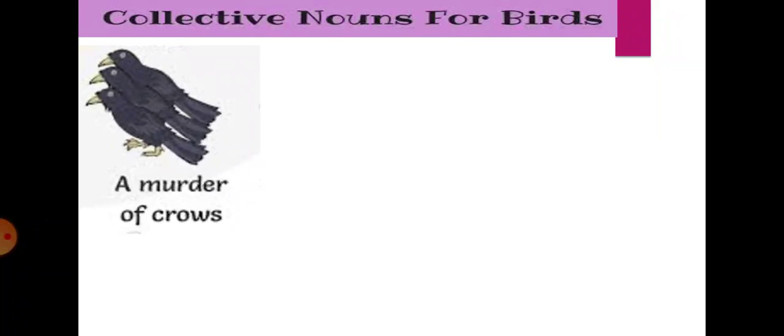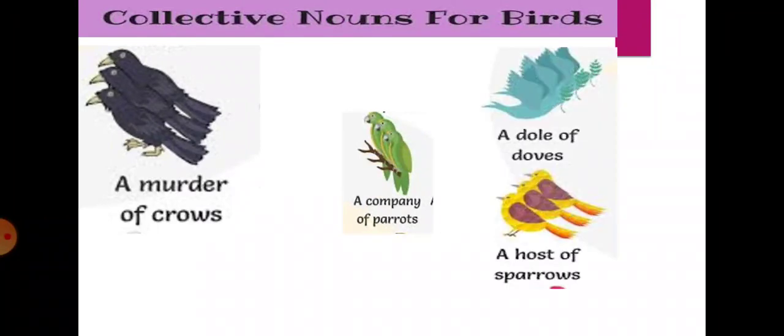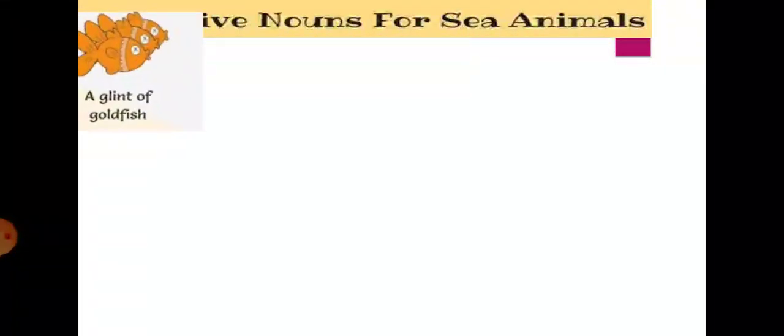Murder, which refers to the group of crows. Company, which refers to the group of parrots. Dole, which refers to the group of doves. Host, which refers to the group of sparrows. Next we shall see collective nouns for sea animals. Okay, let us start to see the example.